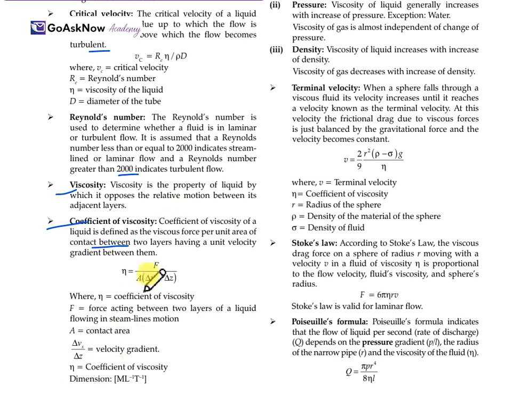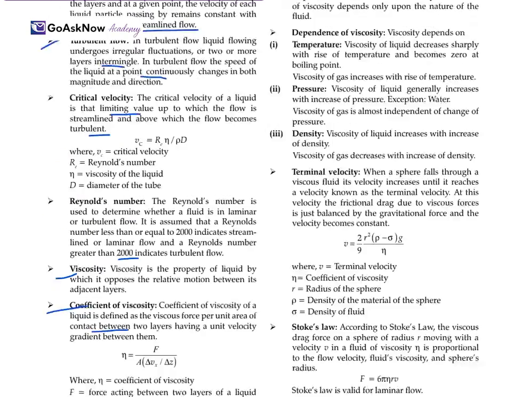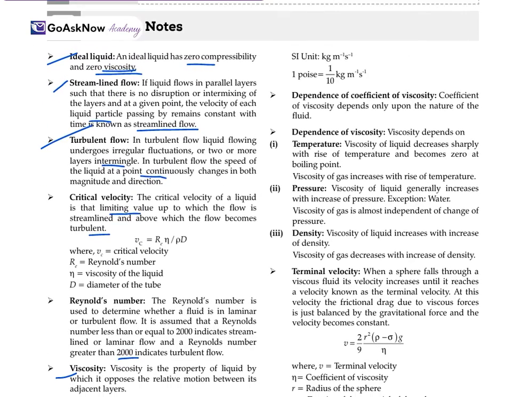The dimensional formula for the coefficient of viscosity is [ML⁻¹T⁻¹]. So, this is about viscosity. Also, the SI unit is kg per meter second, and 1 poise is equal to 1/10 kg per meter per second.